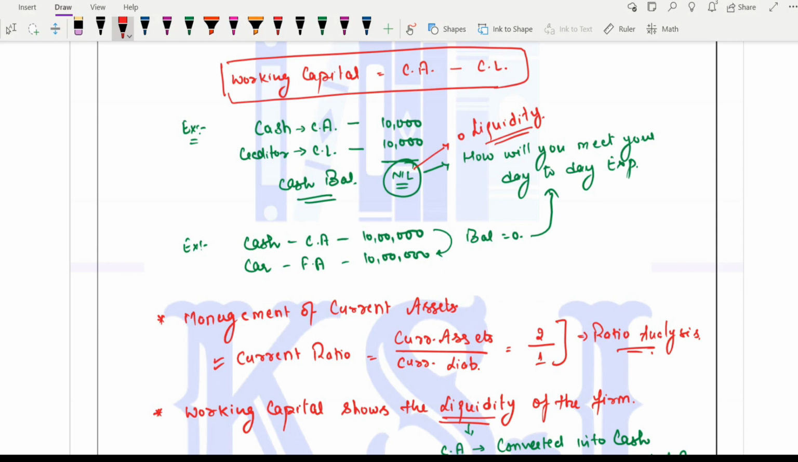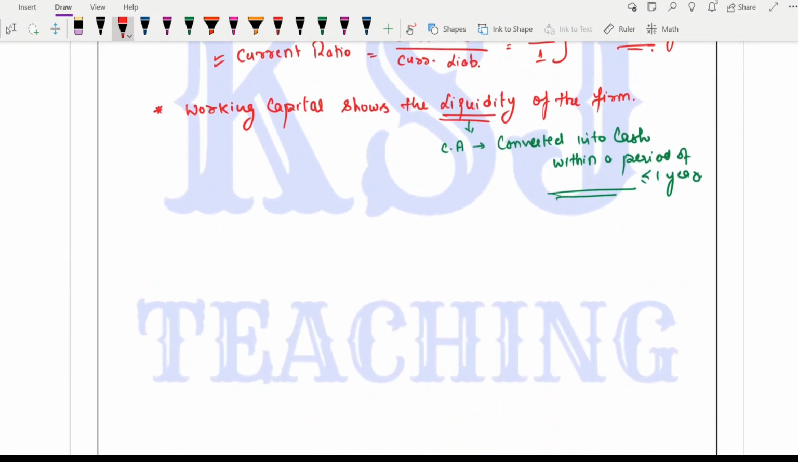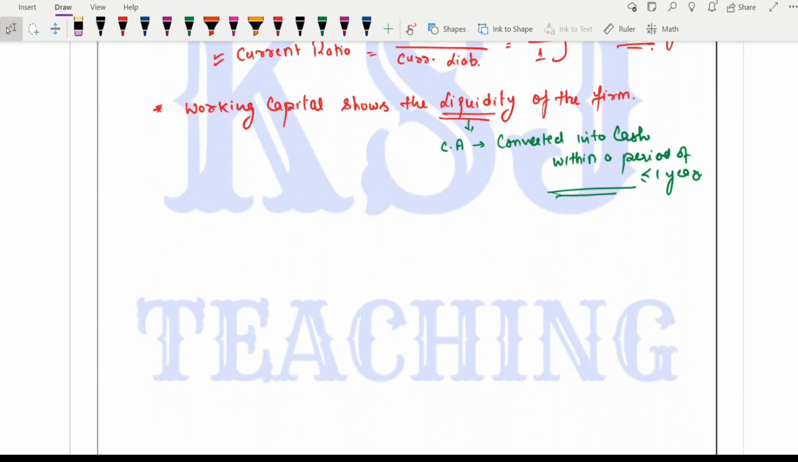That firm has enough cash balance, enough current assets which can be converted into cash, and that can be used in case of any emergency within the business. From the investor's point of view, it is always a good idea. They always look for a firm which has good liquidity, because in case of any emergency or any losses in the business, that liquidity will definitely help, right? So working capital shows the liquidity of the firm.